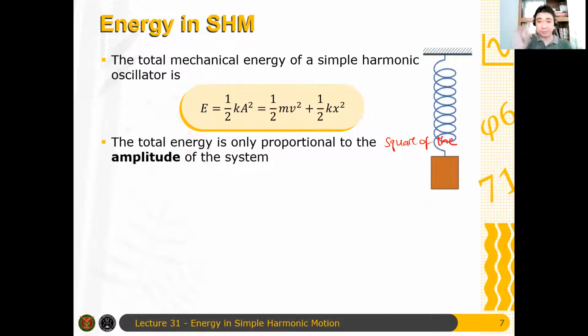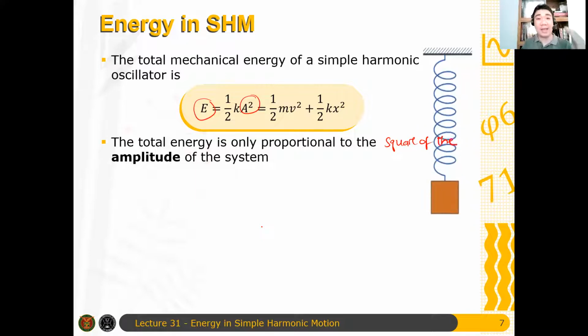Now, this is interesting because in classical physics, the energy is proportional to the square of the amplitude. In modern physics, the energy is also proportional to frequency, in fact, in light. That is one of the differences you will discover when you take, for example, Physics 73. So, spoiler alert for 73: the energy is proportional to frequency there. But for now, we have the idea that the energy is proportional to the square of the amplitude.